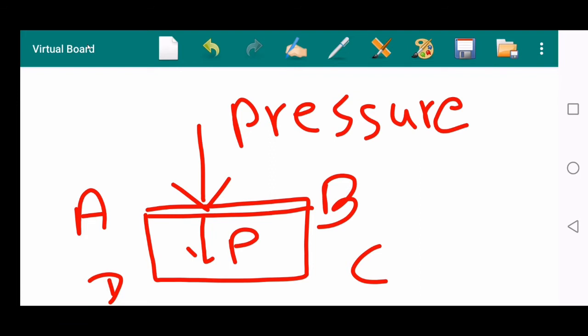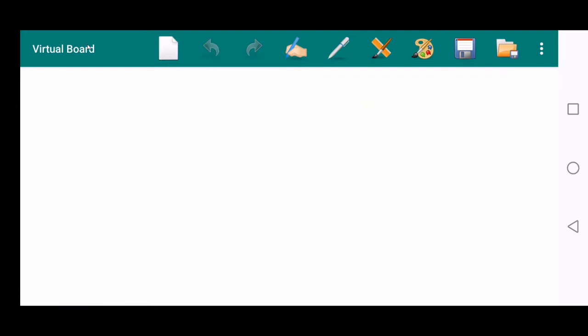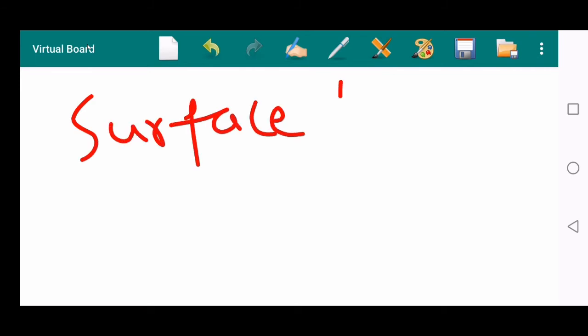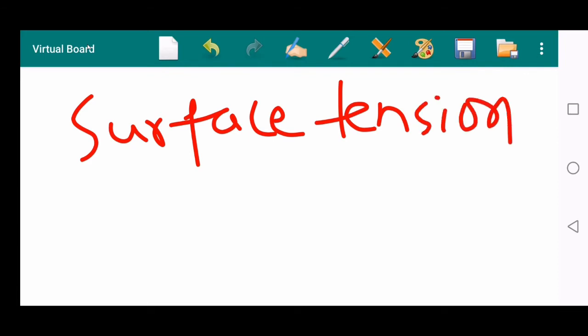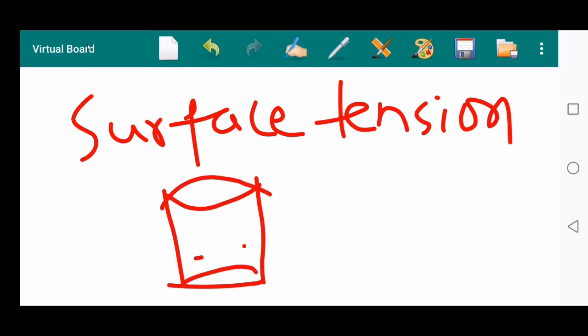And similarly, let's see another example as well, like surface tension. You know, surface tension force is present at the surface of a liquid, and if the liquid surface is like this, then surface tension acts in the tangential direction.